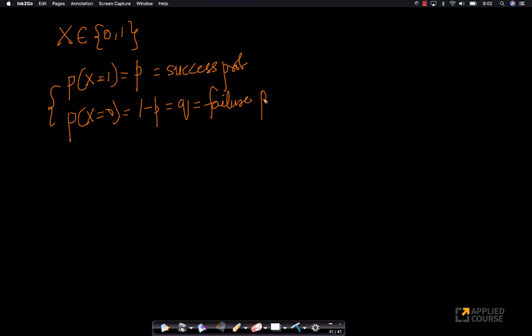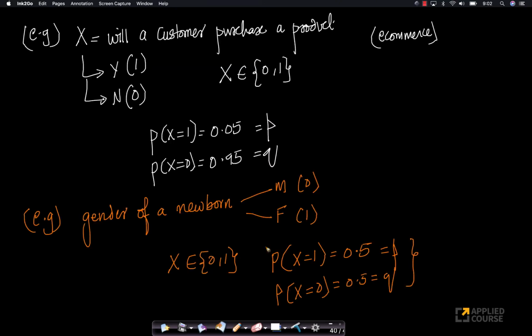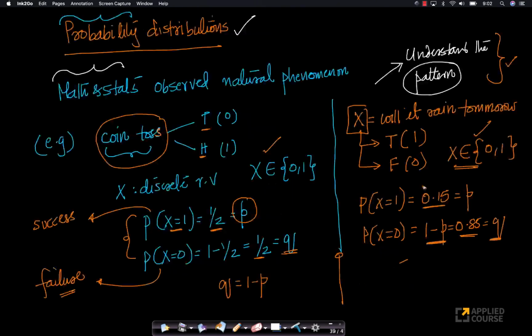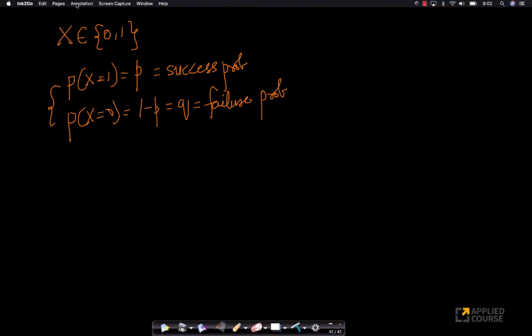Now, what is important here is that in each of these instances, the p-value is different. Here the p-value is 0.5, here it is 0.05, here it is 0.15, here it is 0.5. The p-value is different, but the underlying phenomenon is the same. Which means, if somebody gives me this idea, if somebody says this random variable x has only two outcomes, they have to give me two realities.